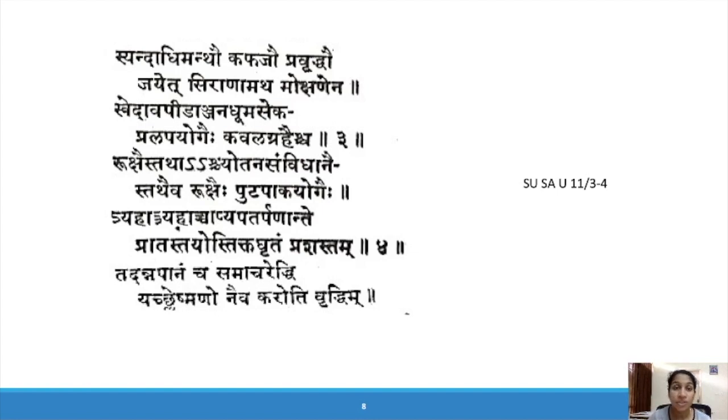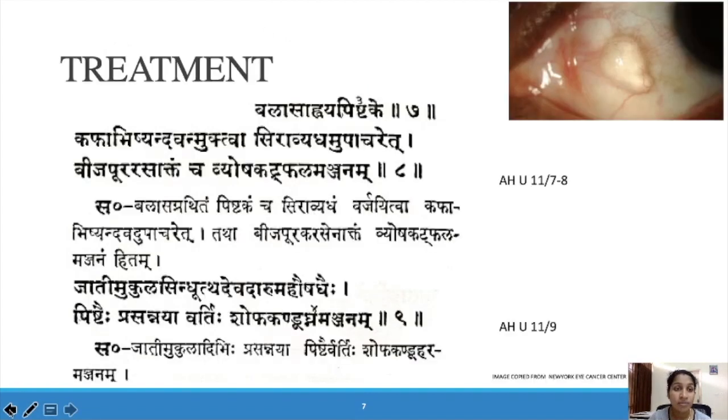Acharya mentioned Kapha Abhishyanda Chikitsa can be given, and two more Anjana yogas are also mentioned: Jatimukuladi Varti and Bijapura Swarasa, along with which drugs? Bijapura Rasaktam Cha Vyosha Katphalam. With Vyosha and Katphala, we have to mix Bijapura Rasa and it can be given as Anjana here.